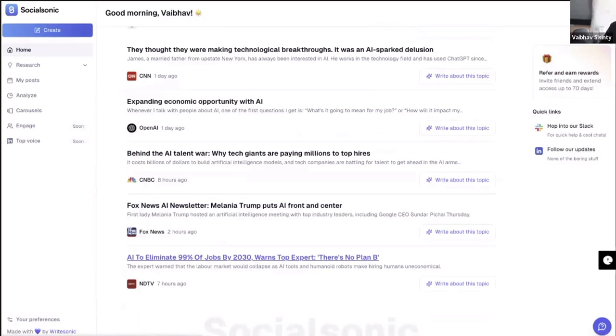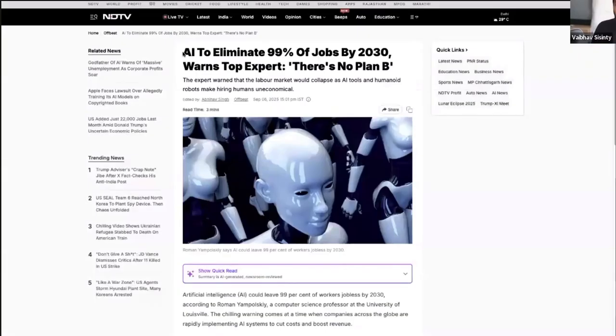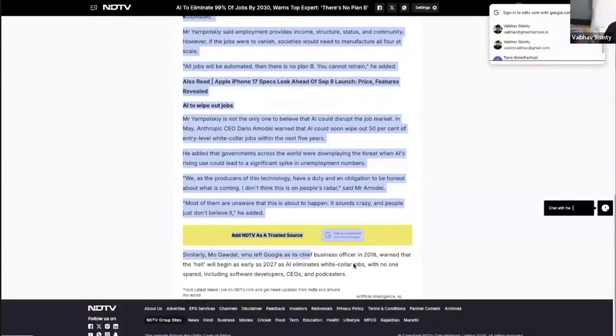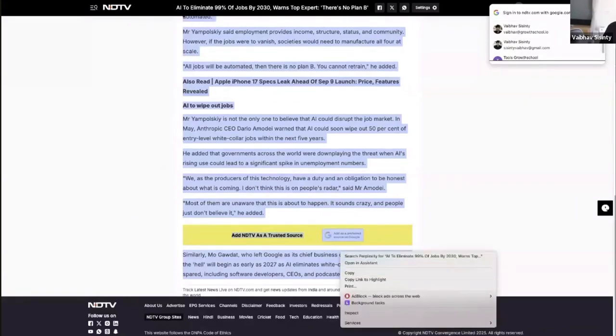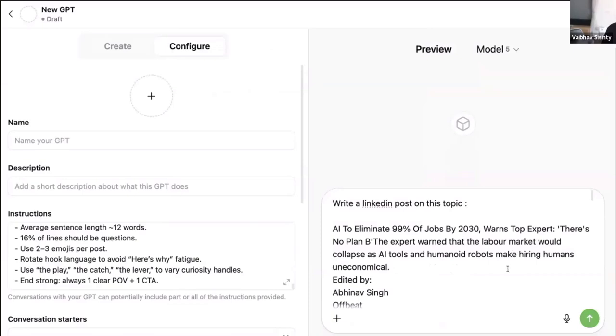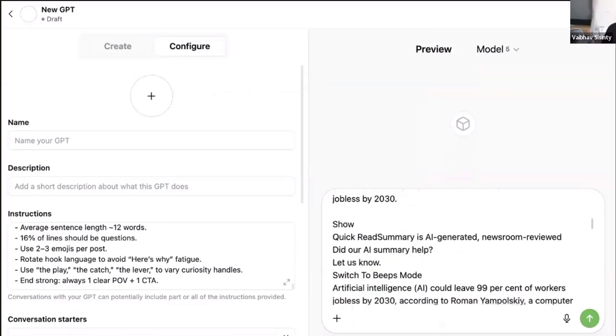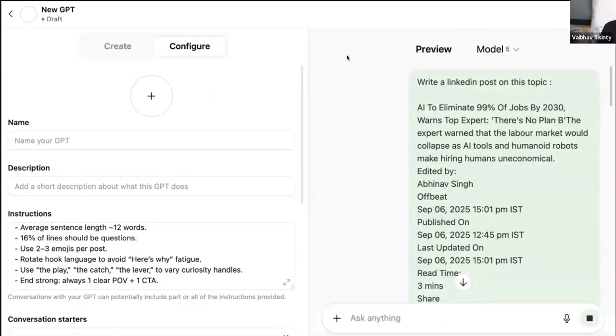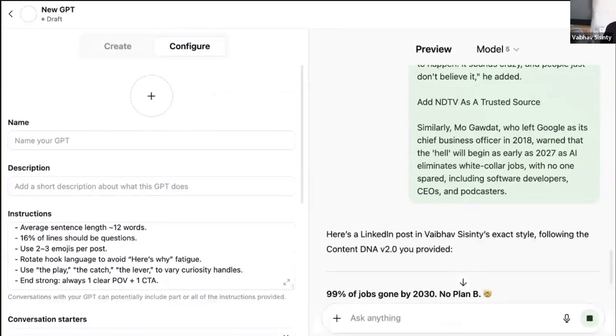So what I could do is quickly open this topic and it opens up the article right there. I can simply copy this article, come back to this tool, and say, write a LinkedIn post on this topic. And I just paste the information that I got right here from the blog article, which is AI is going to kill 99% of the jobs by 2030. And I'm going to click on the send button. That's it. So I found a topic on Social Sonic, went to the topic, gave that context back to AI, and here comes the LinkedIn post.